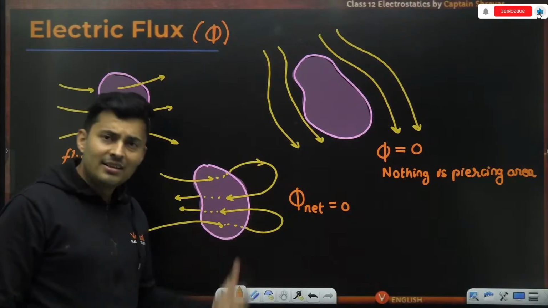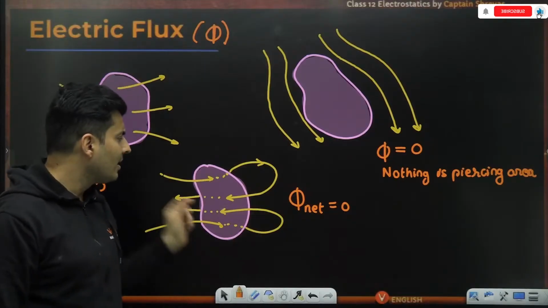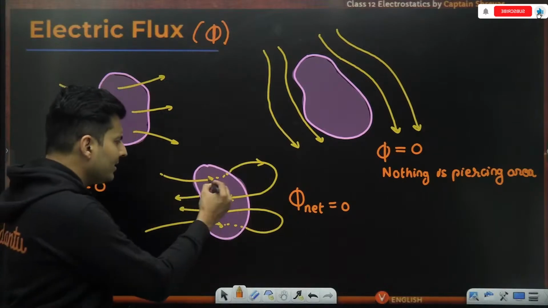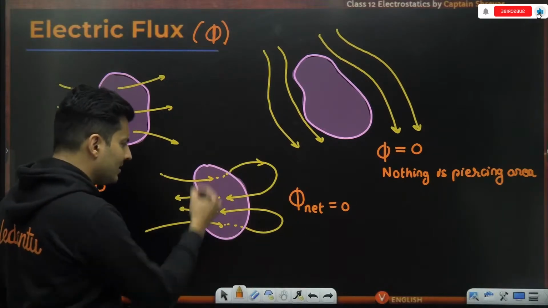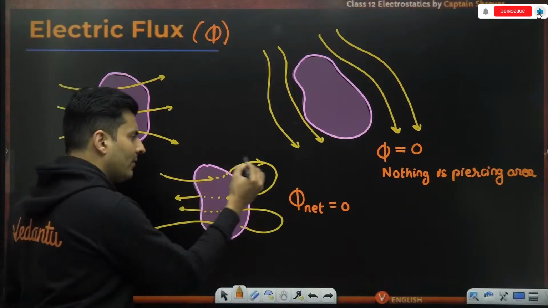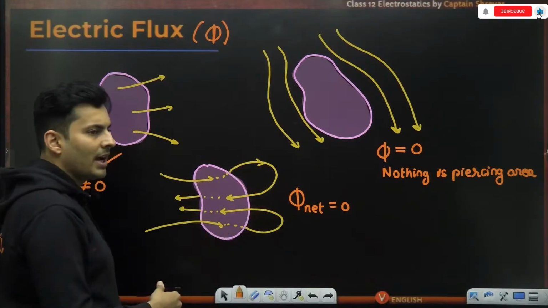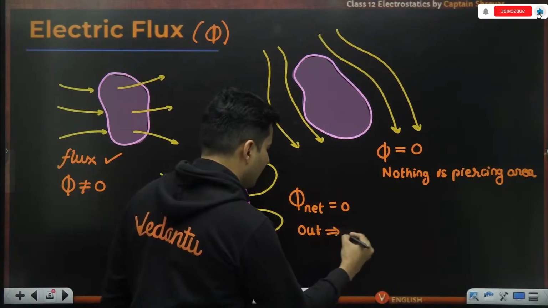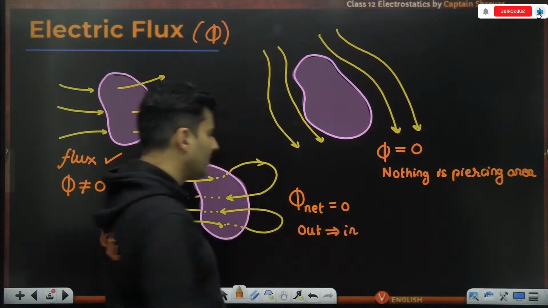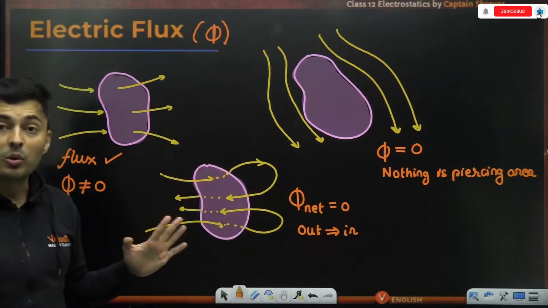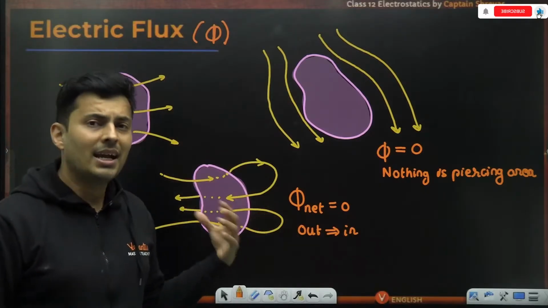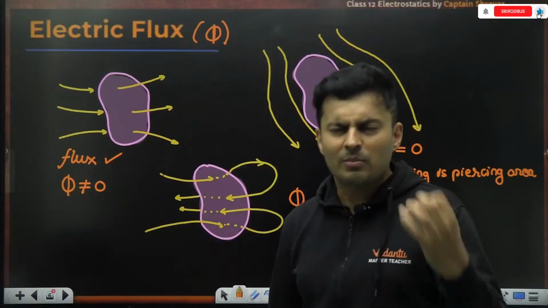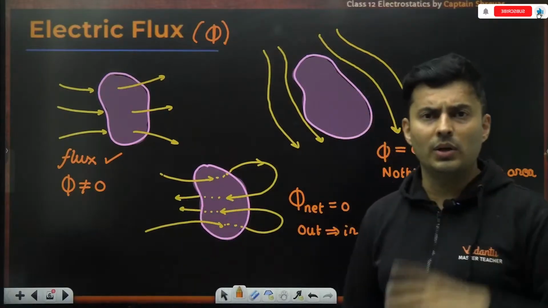So this is a very interesting case. A lot of people say, yes sir, field lines are piercing, flux is there. Maybe in this region flux is there, but if you consider this entire area, whatever lines go out are coming back in. Hence, the net flux is 0. So now you might be getting an idea of how flux can be there or not there.